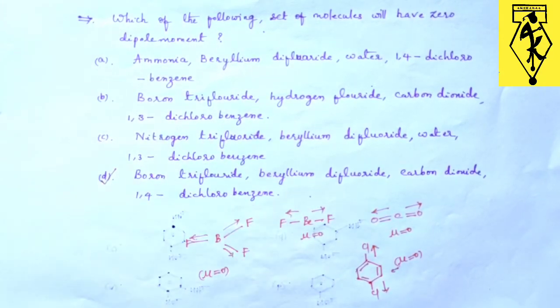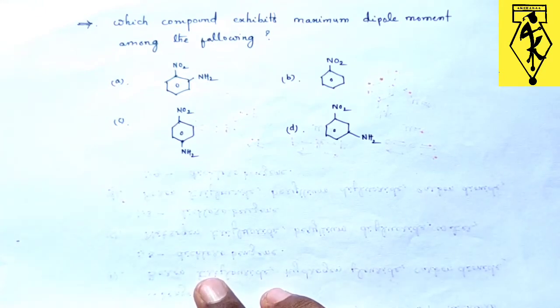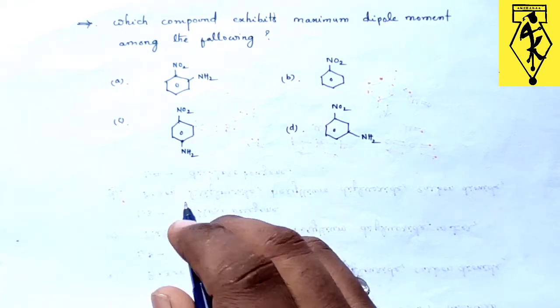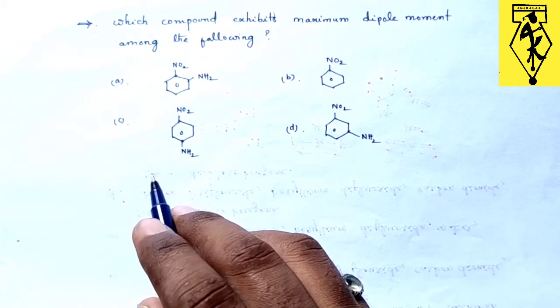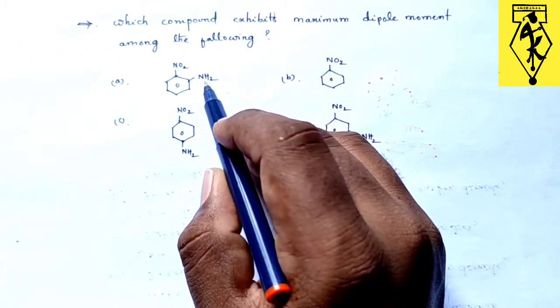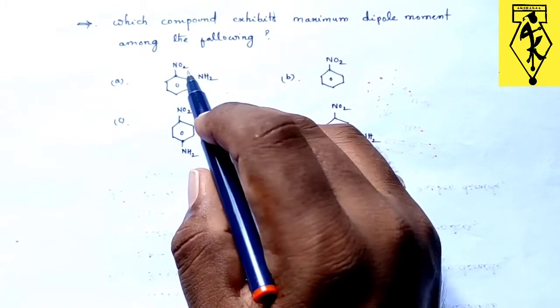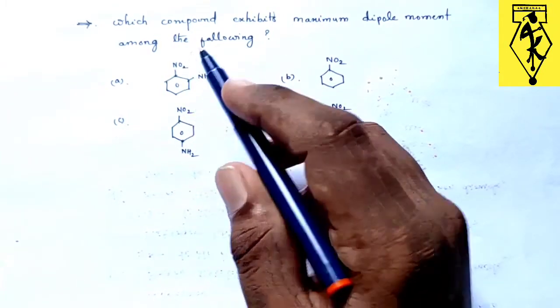Let us discuss one more. Which compound exhibits maximum dipole moment among the following? They have given different substituents at different positions. So let us discuss option A. In option A, the NO2 and NH2 groups are present ortho to each other.